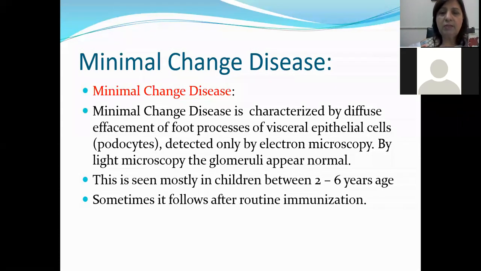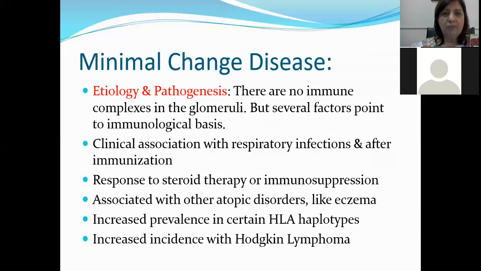This can only be seen on electron microscopy, and this is mostly seen in children between 2 to 6 years of age. Sometimes it follows a routine immunization as well. After that, the child develops minimal change disease. Next is the etiology and pathogenesis of minimal change disease.